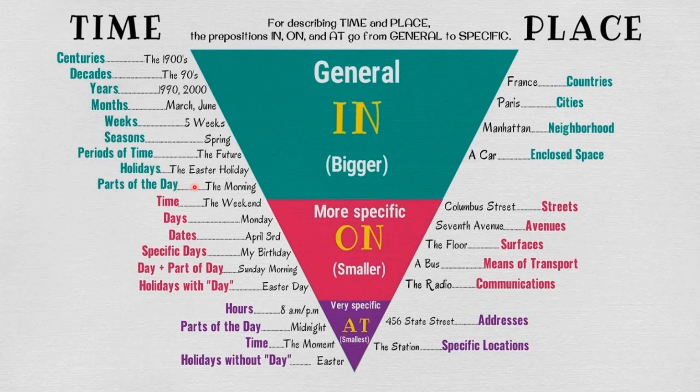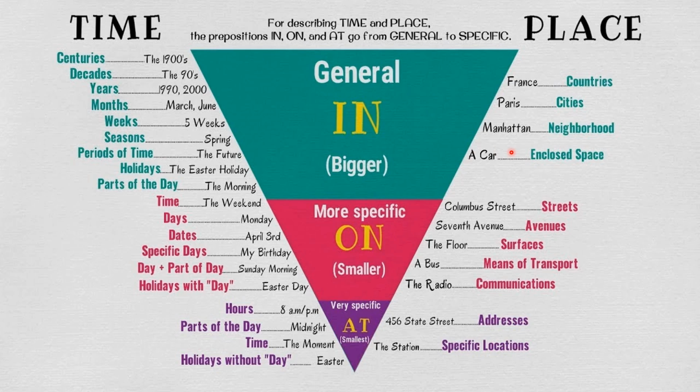Then here for place. Countries: before countries we use in, in India, in France, in America. Cities: in Paris, in Hyderabad, in Delhi. This is a place. Neighborhood: in Miyapur, like that. A car, an enclosed space: in a car, in a bus, in a van. Enclosed, that part should be closed, in a box.